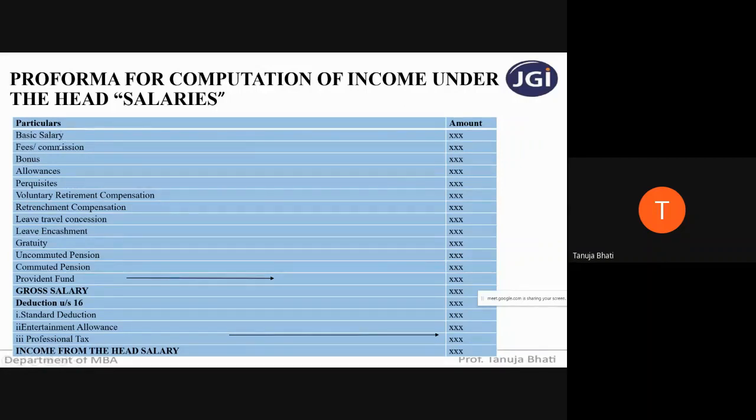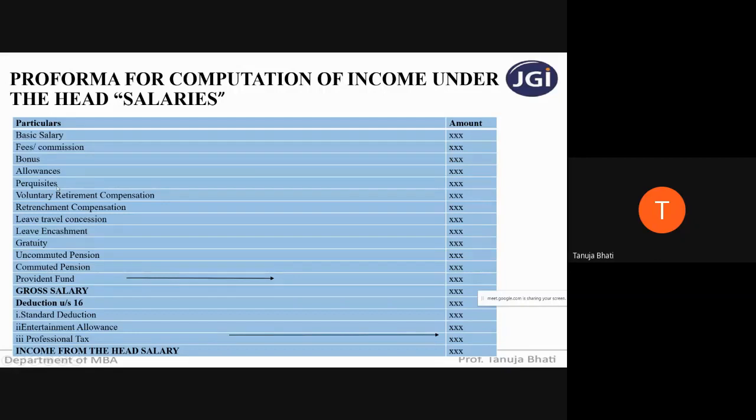So we have basic salary, fees, commission, and bonus, which are 100% taxable, so you take the amount in the outer column at 100%. Allowances, we have seen 3 types: fully exempt, which you need not take in the outer column; partly exempt, which you calculate in your working note and take in the outer column; and fully taxable, where you take 100% in the outer column.